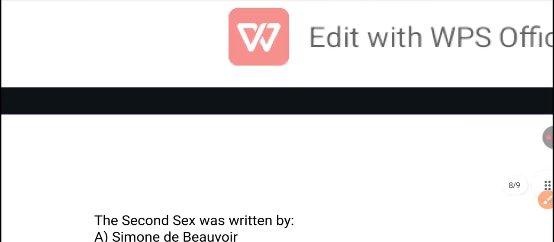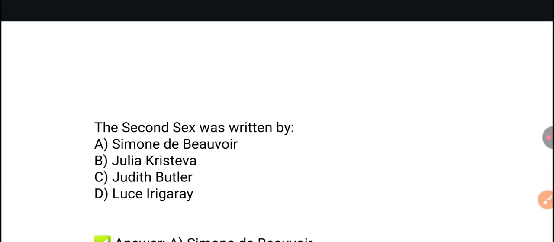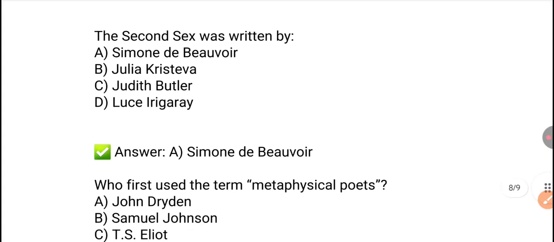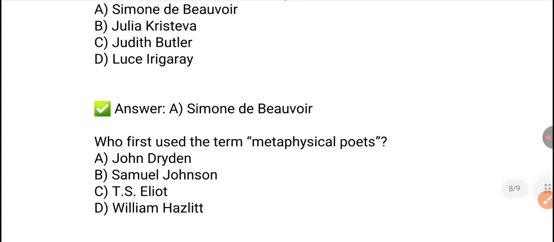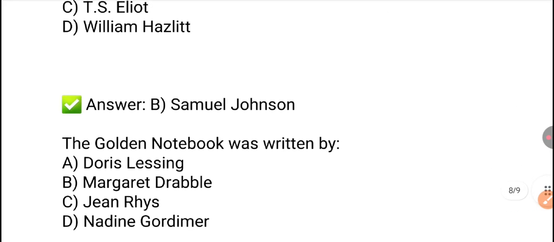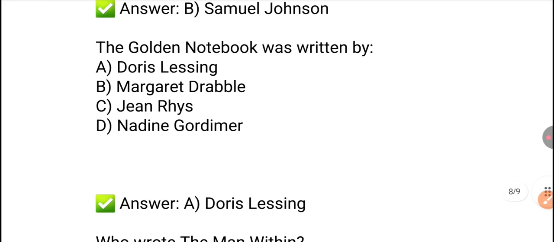Next question. The Second Sex was written by Simone de Beauvoir. Option A is the right answer. Next, who first used the term metaphysical poets? This term was first used by Samuel Johnson. Option B is the right answer. Next, The Golden Notebook was written by Doris Lessing.